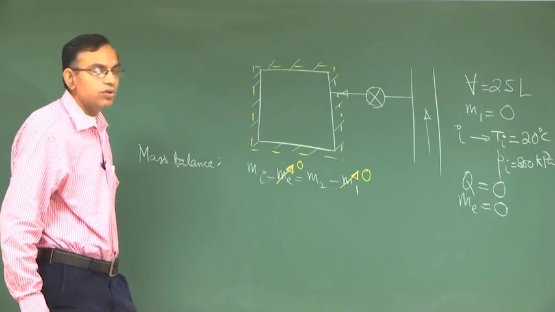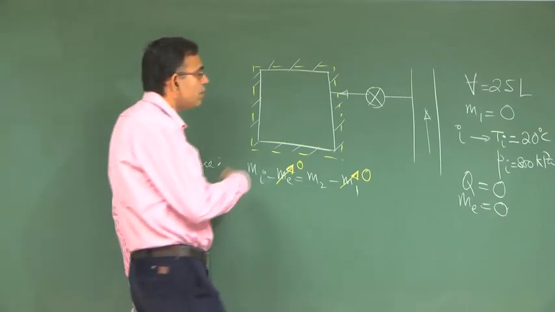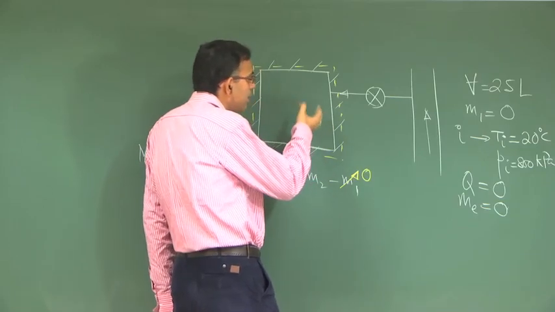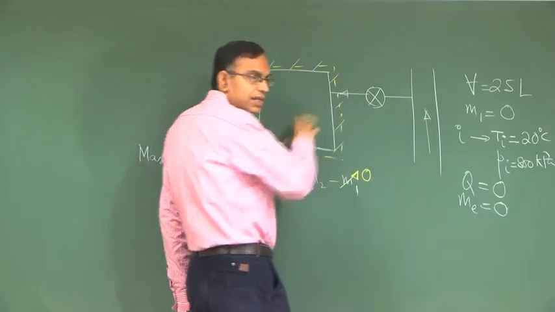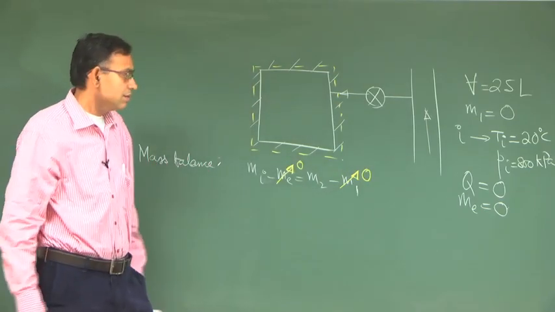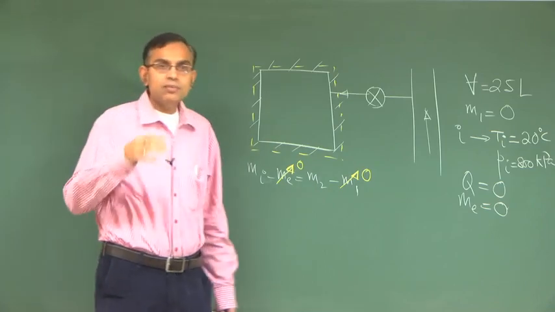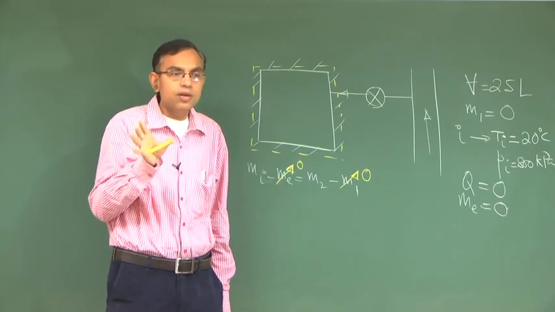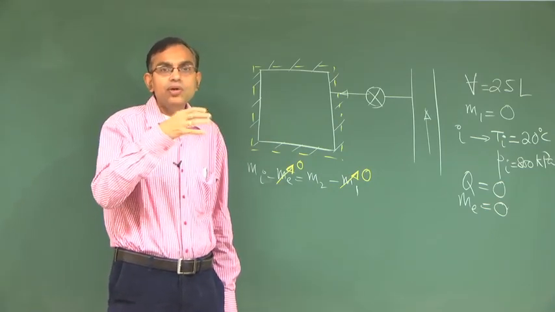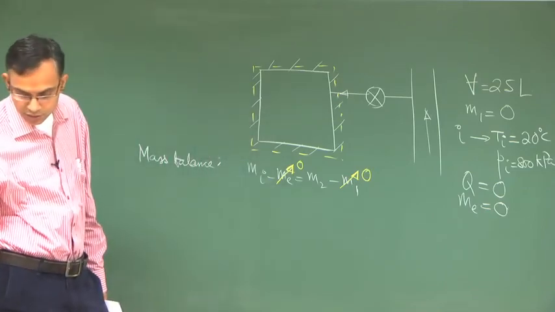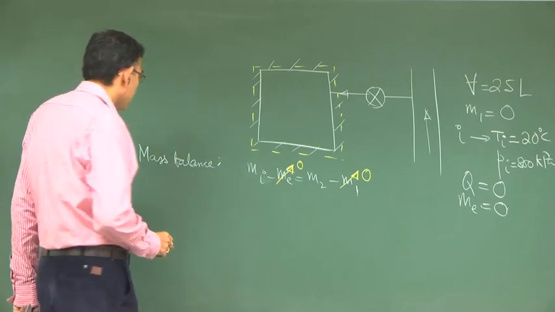So, M2 is equal to Mi. This is so common sense: initially no mass was there, so the final mass inside is the same as whatever mass has come in. You really do not need to do it that elaborately, but I am trying to give you a structure to the problem solving, so that you use the fundamental equations to arrive at your final answer.